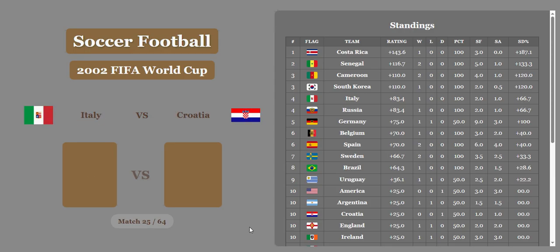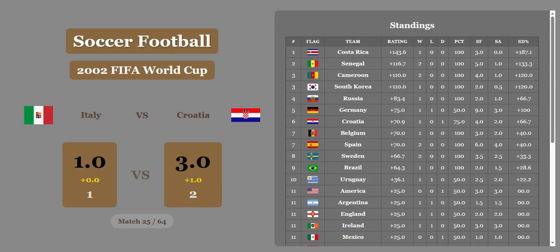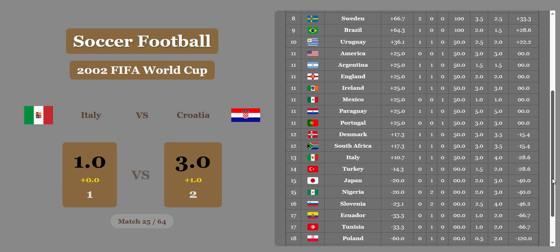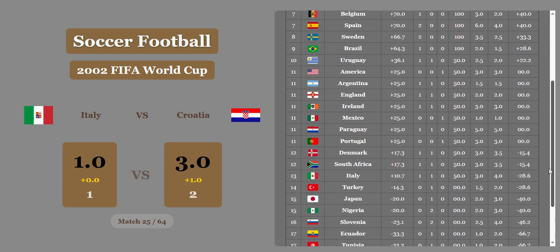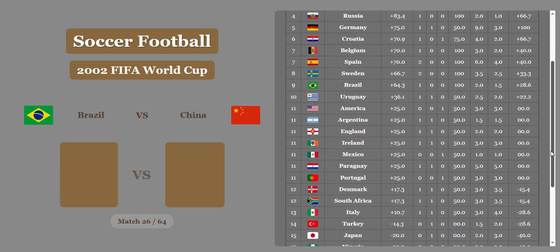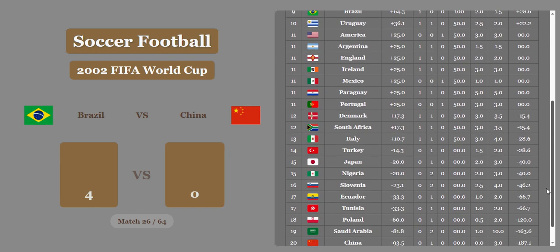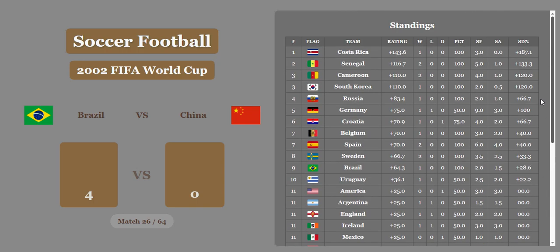And the next match is Italy versus Croatia. Croatia comes out with a big win. They're also going to get a whole goal for economic difference. They're going to win it 1-3 after economics are considered. So Italy with a big loss. Croatia now up in 6th place. Italy, where are they? I don't even know. Oh, 13th place. Below South Africa, above Turkey.